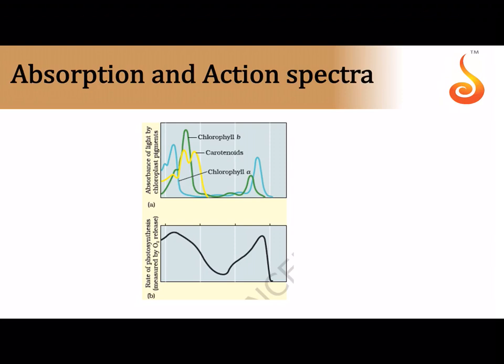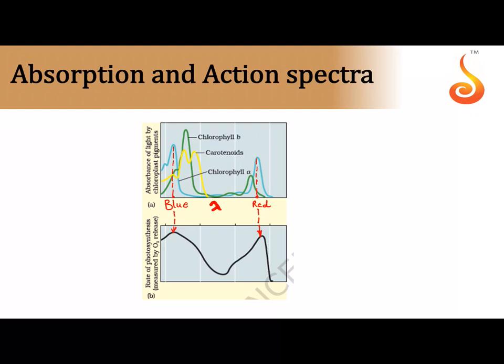Now if you were to plot the wavelength as well as the pigment molecules, that is how much they absorb, notice it is mostly the chlorophyll A molecule that absorbs in the blue region. So this region, if you were to draw a vertical from the chlorophyll A molecule, and this bluish green molecule is the chlorophyll A molecule. It is mostly absorbing in the blue wavelength region and in the red wavelength region. And all of you should note the same thing corresponds to the peak of the rate of photosynthesis.